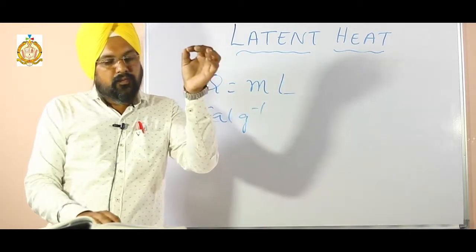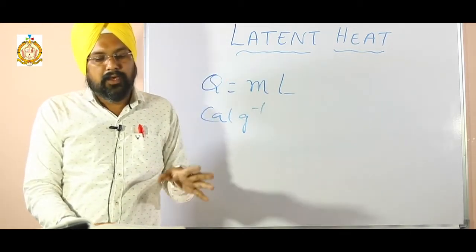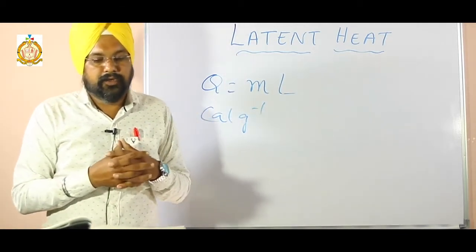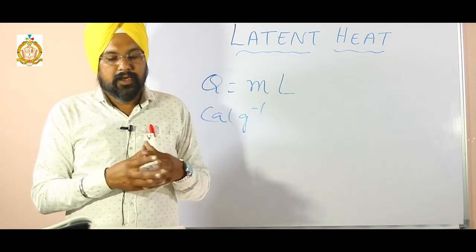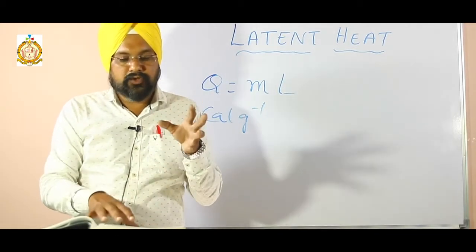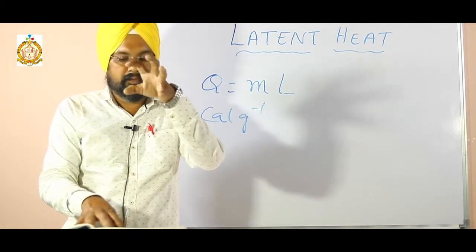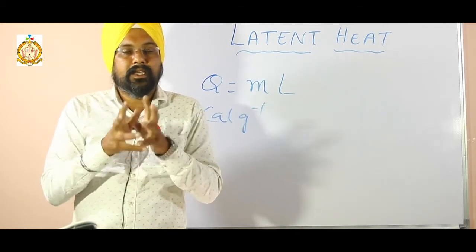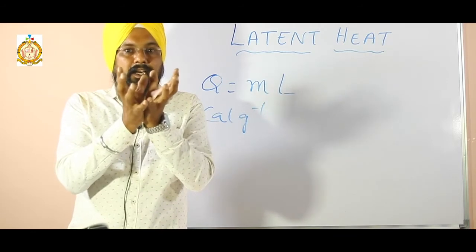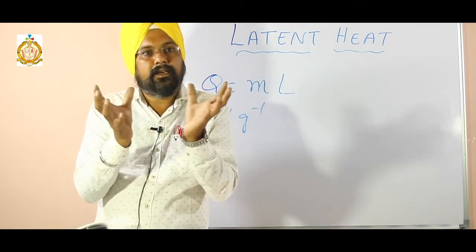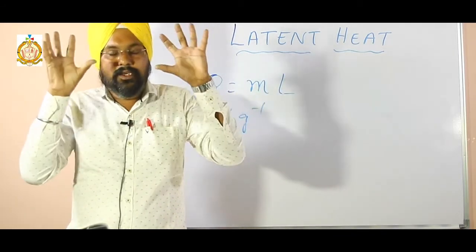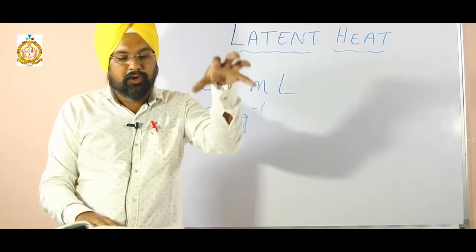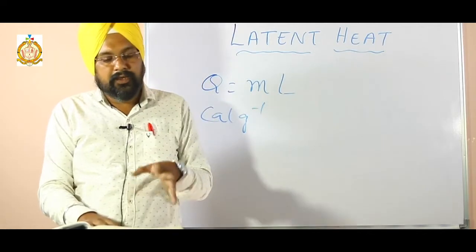Now, why is it generally colder after a hailstorm than during or before the hailstorm? The reason is that the hailstorm ice absorbs the heat required for melting from the surroundings, so the temperature of the surroundings falls further down and we feel cold.